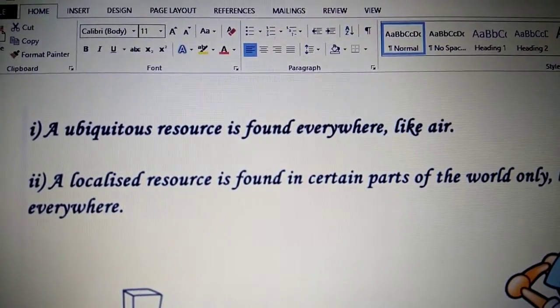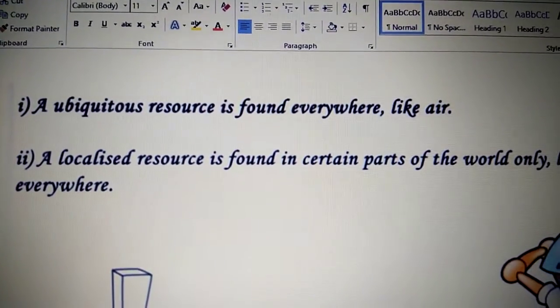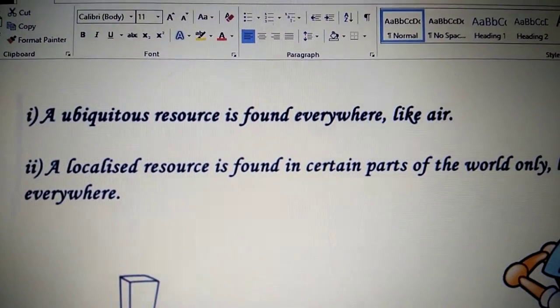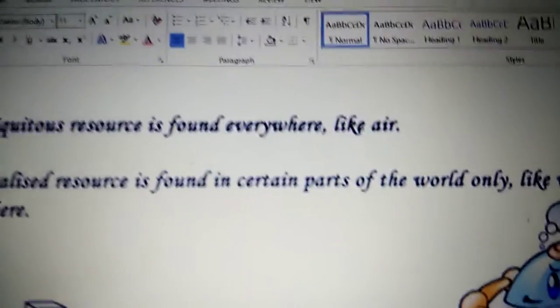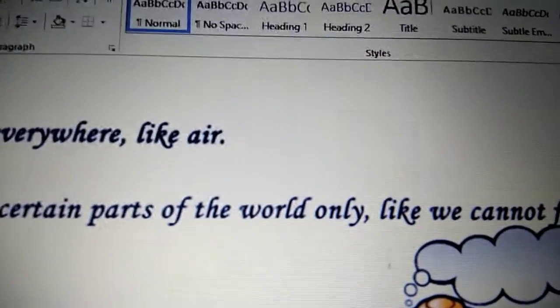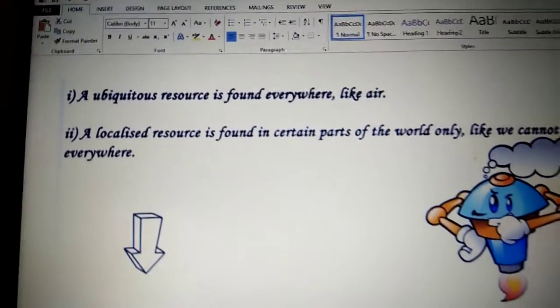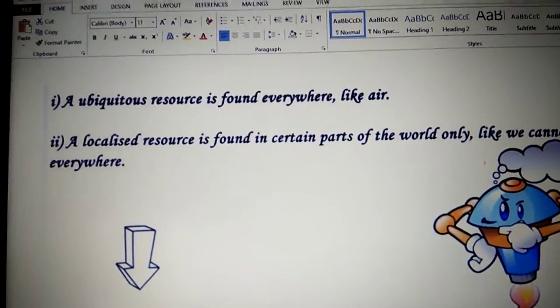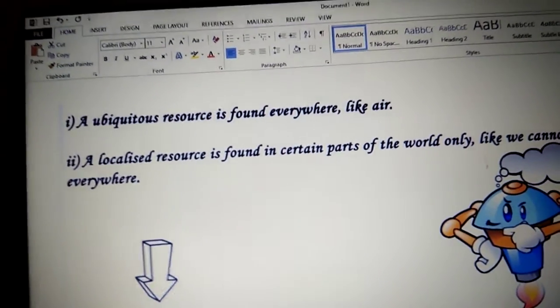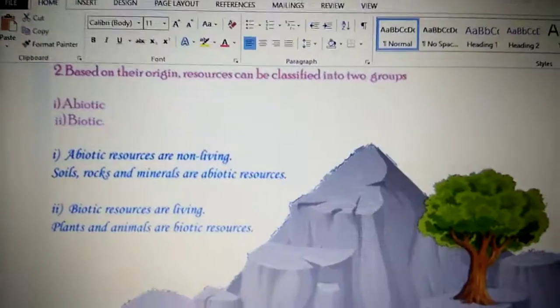Children, a ubiquitous resource is found everywhere. In every place you will find things like air. And a localized resource is found in certain areas of the world only. It's not found everywhere. Like we cannot find coal or iron ore everywhere. It depends on the place. So on the basis of distribution, we classify them into ubiquitous and localized.